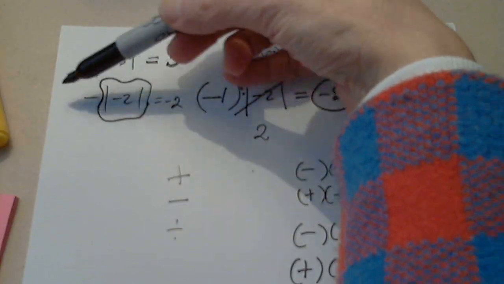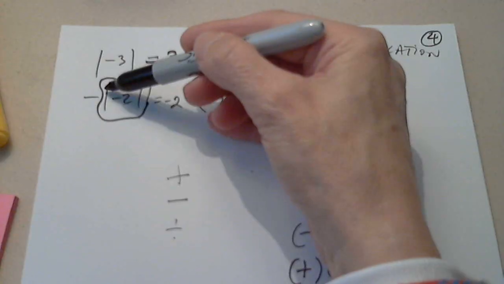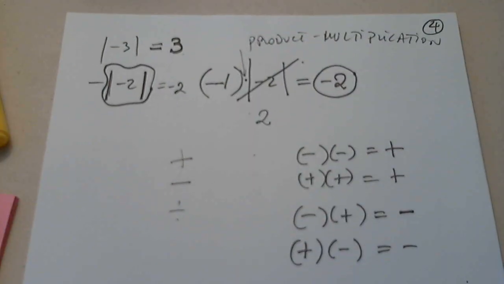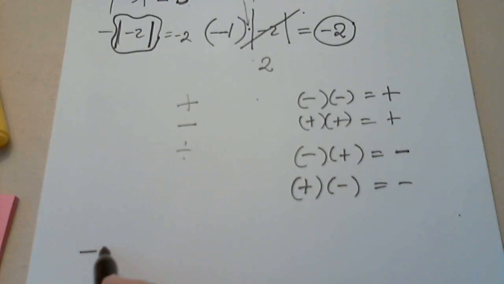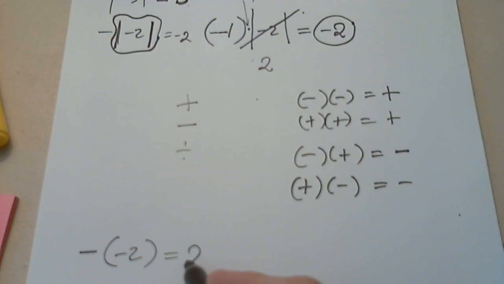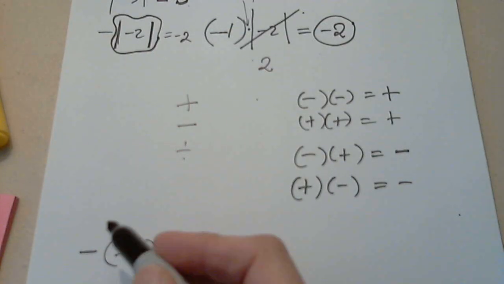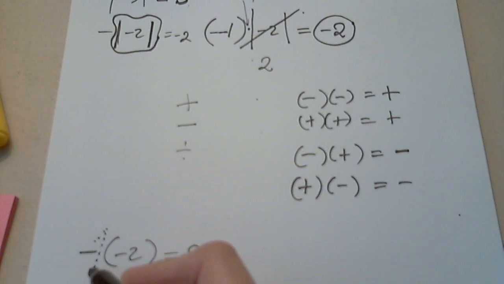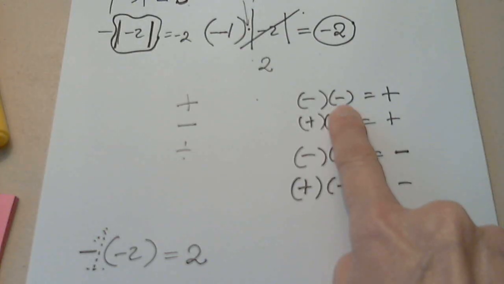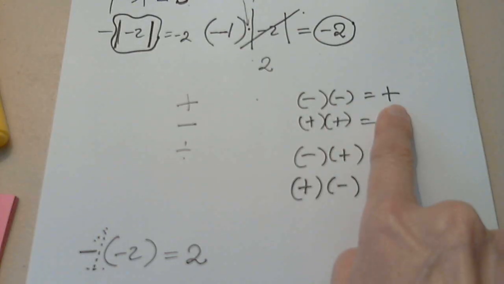Not because these are grouping symbols. They're not. Normally, if we have this situation with parentheses, not absolute value, this answer is +2 because I am multiplying an invisible -1 by -2 when I get a positive number.